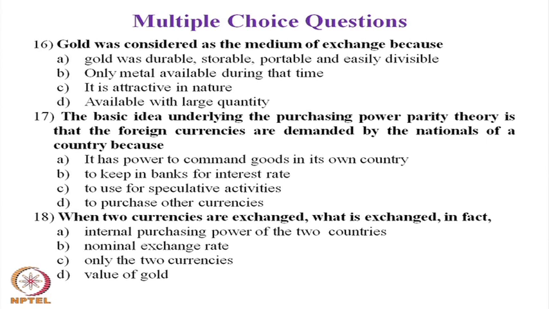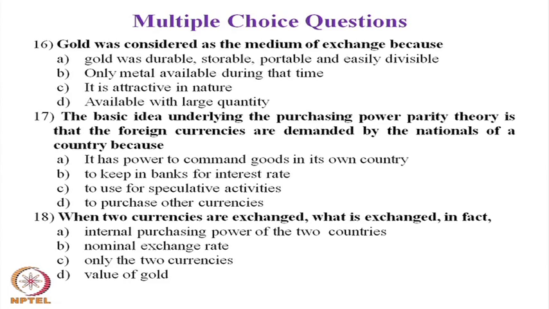Question number 17, the basic idea underlying the purchasing power parity theory is that foreign currencies are demanded by the nationals of a country because the answer is A: it has power to command goods in own country.